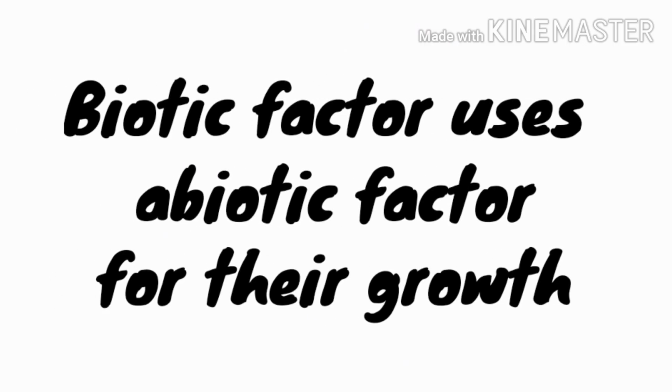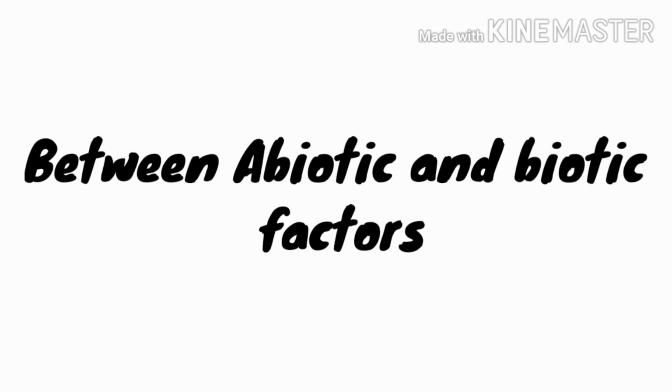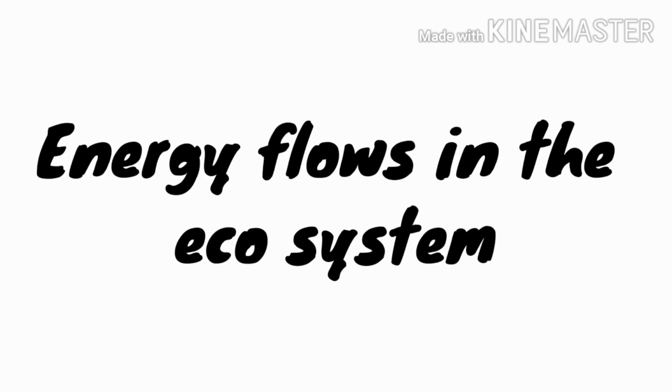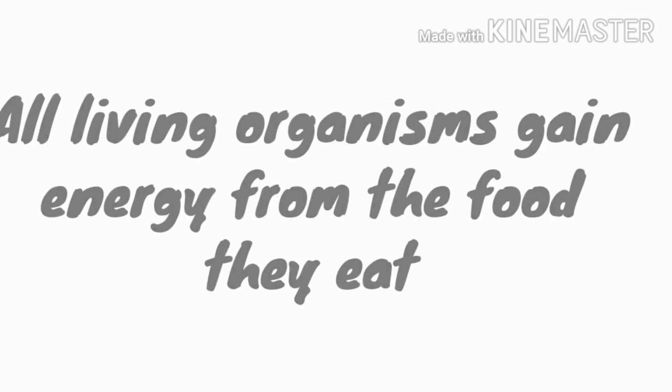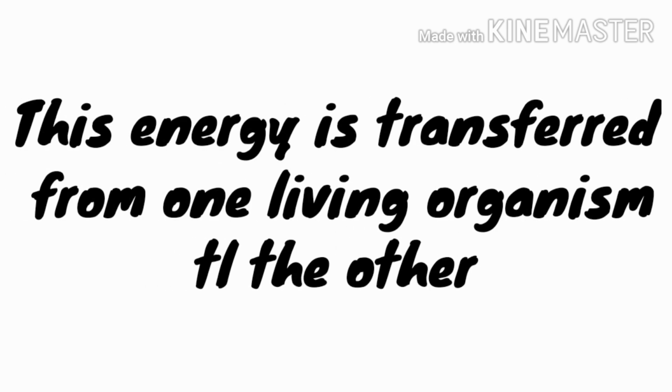Biotic factors use abiotic factors for their growth, and there is continuous interaction between abiotic and biotic factors. The energy flow in an ecosystem: all living organisms get energy from food, and this energy gets transferred from one living organism to another through the food chain. So let us learn the food chain.